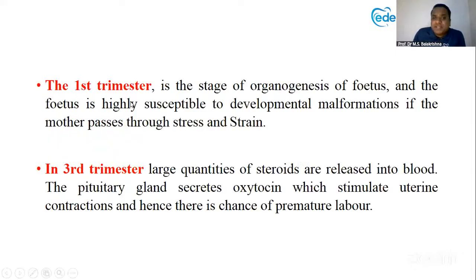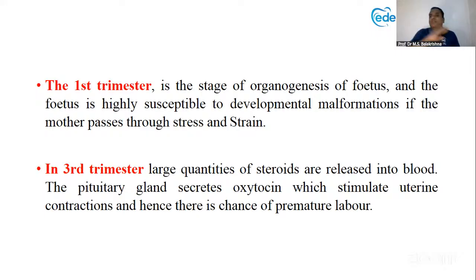In the first trimester, the fetus is developing, organogenesis is happening. And at that time, any malformations can happen, developmental anomaly can happen. If the stress and strain is more, the mother is not able to handle that, right? It can eventually lead to malformations in the fetus. So that's why first trimester is never indicated. Second trimester, yes.